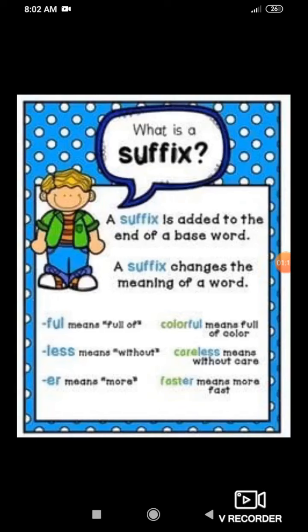Next is er. Er means more. Er is a suffix which means more. So if I have given the example fast, you can change the meaning of the word fast by adding a suffix. What? Faster. Faster means more fast. Clear, students? Understood the concept of suffixes?